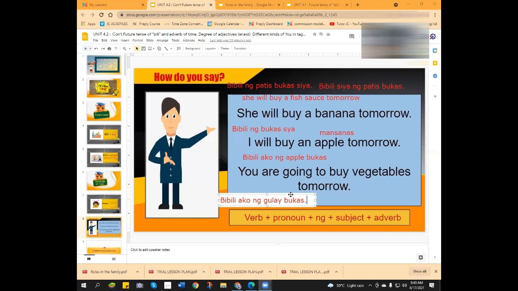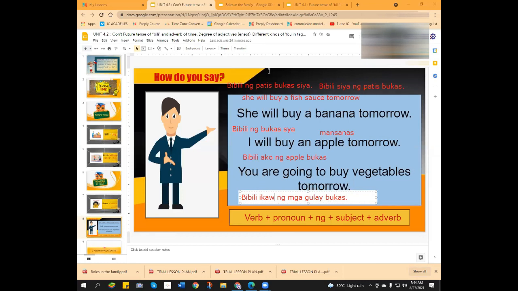So mga gulay, because it is plural. And then what is the plural of you? If you are excluding yourself, you. Kami? Tayo? Kayo? No, it starts with the letter I. Ikaw. Tama, ikaw, which means you. So this is the correct term: bibili ikaw ng mga gulay bukas.